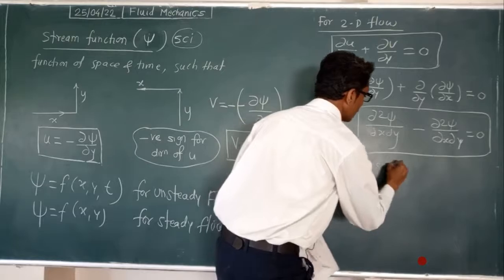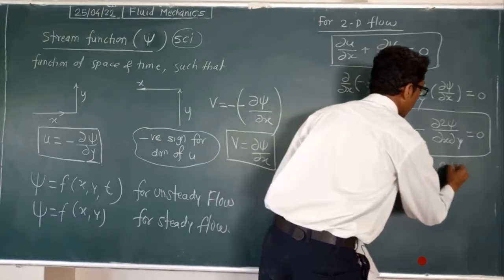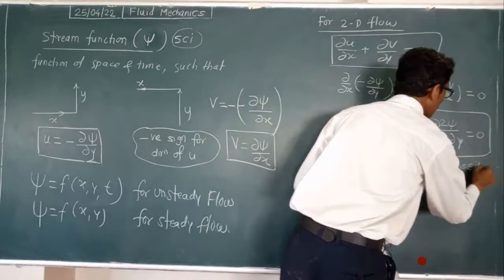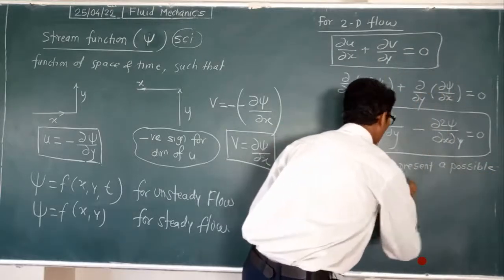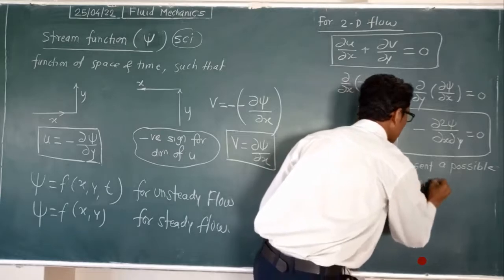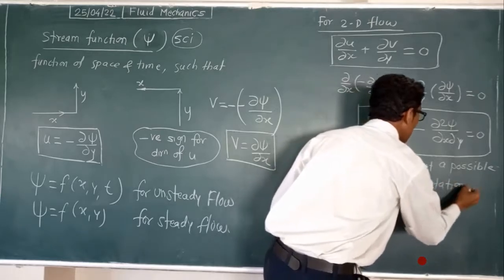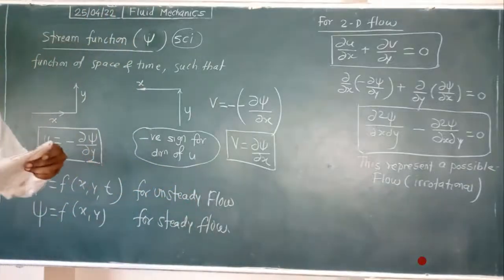Whether an irrotational flow is possible or not, that is the possible flow. Which flow? Irrotational. That we will see in the numerical.